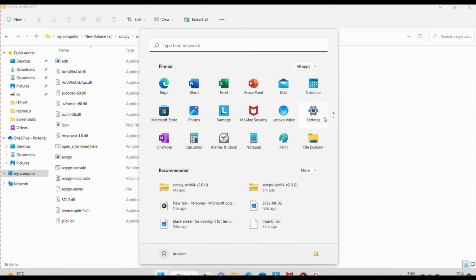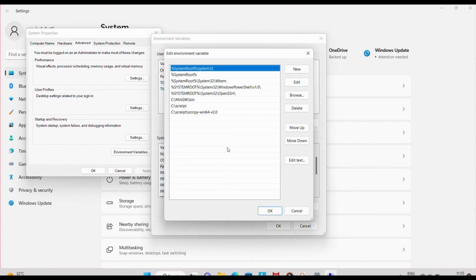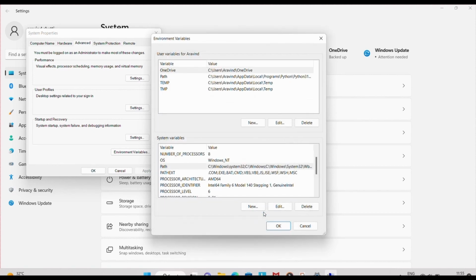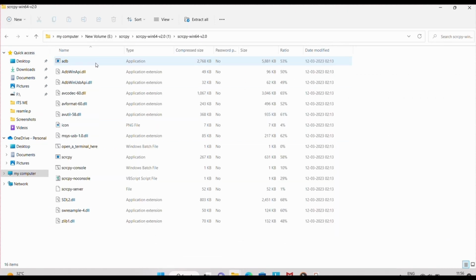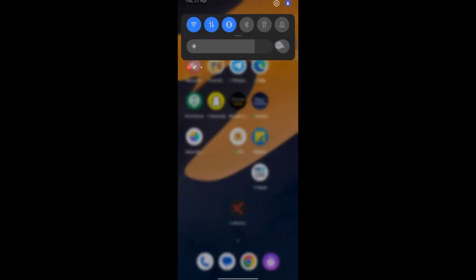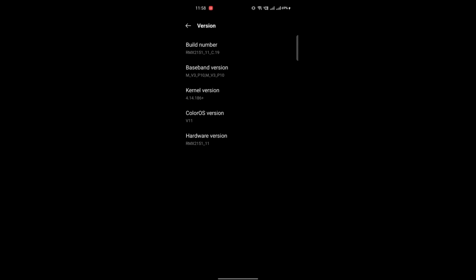Go to settings, go to Windows settings and type advanced system settings or environment settings, environment variables. So open environment variables and in the downward system variables, path settings, new one, and paste the copied path. I already copied it, pasted it, and click OK, and go back to the folder.